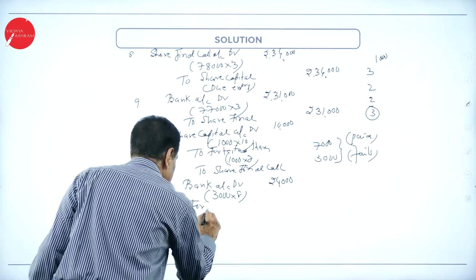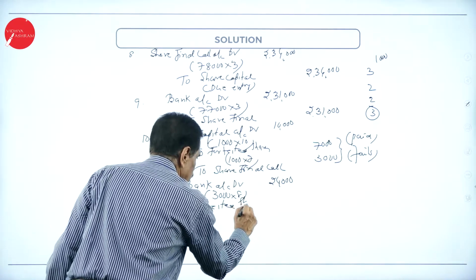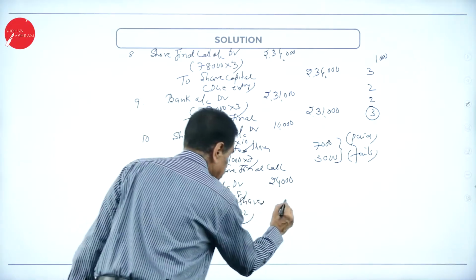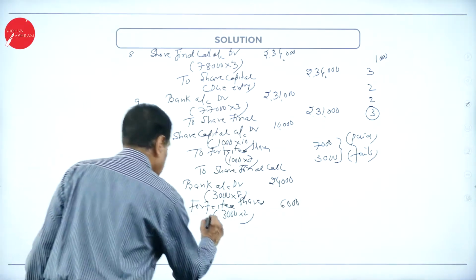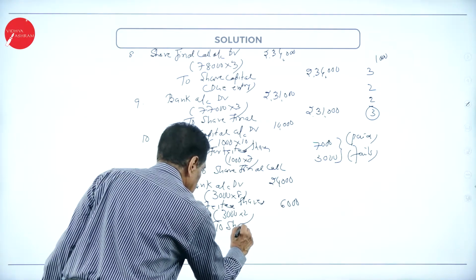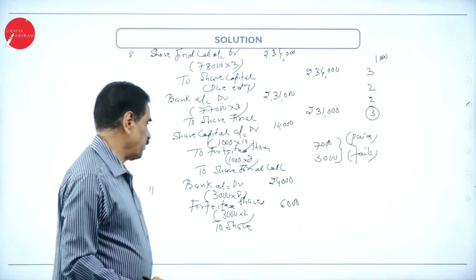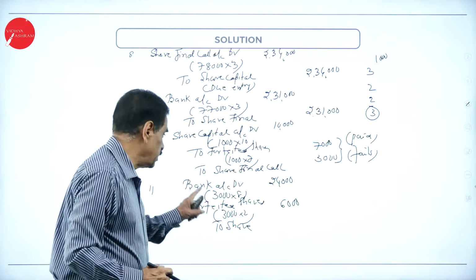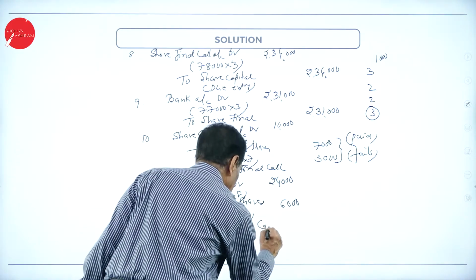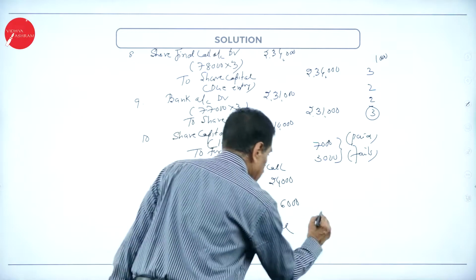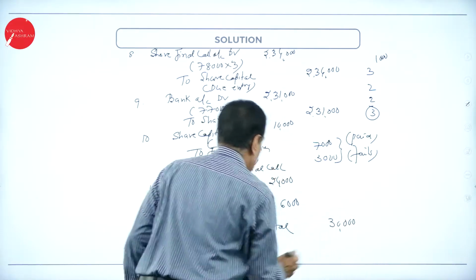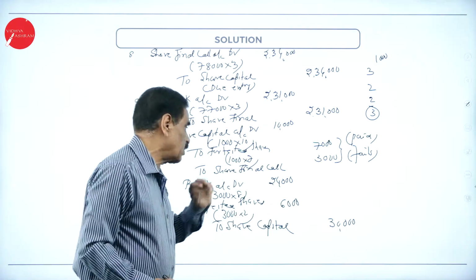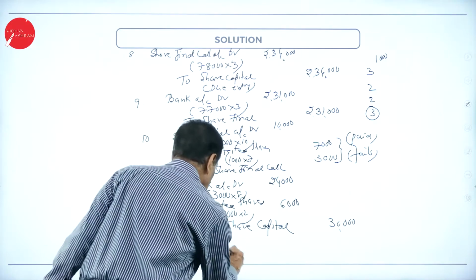Forfeited shares account debtor, 3,000 into 2, 6,000, to share capital. Here, per forfeiture entry, we have this reissue to share capital, that is 30,000. Bank 24,000, forfeited share account debtor 6,000, to share capital for the shares being reissued.